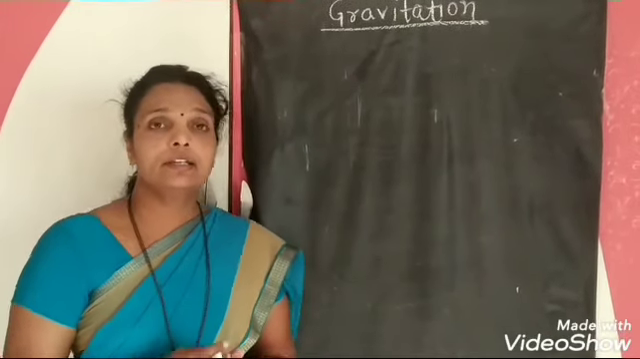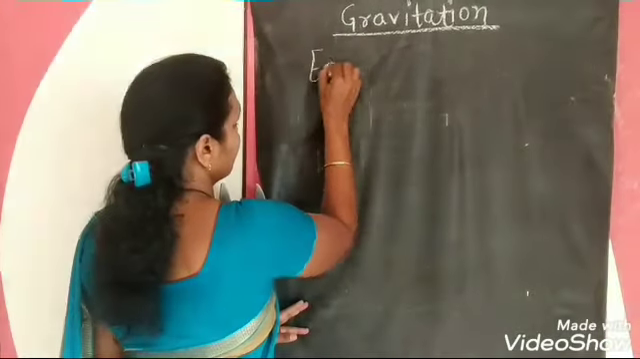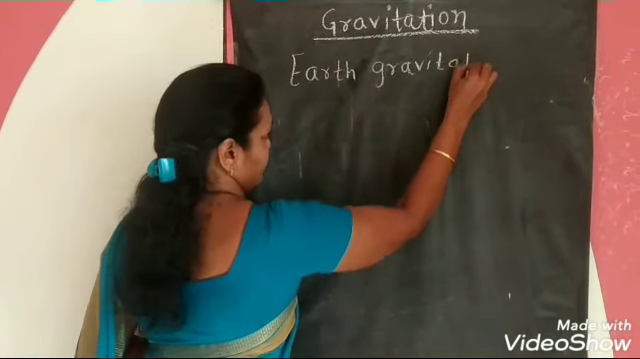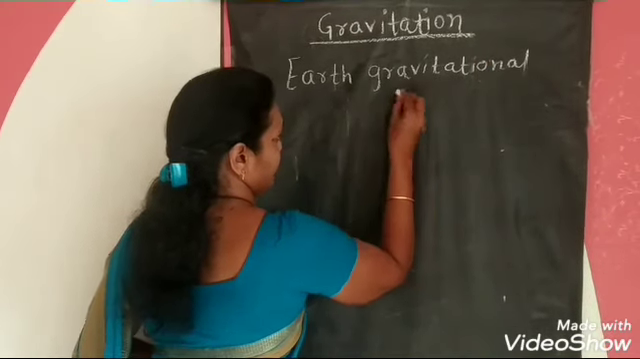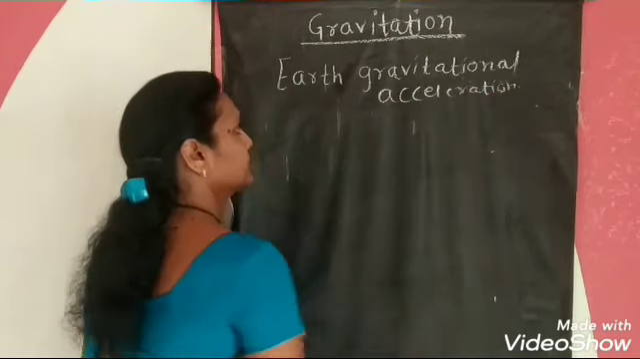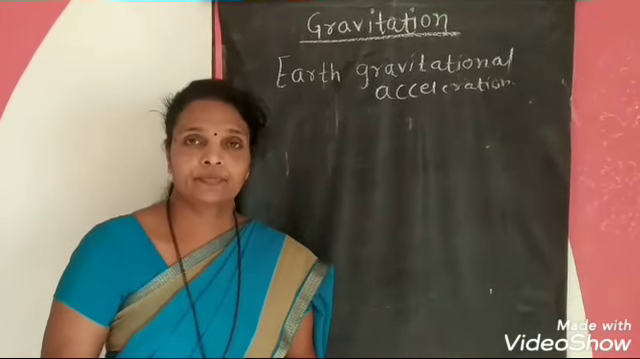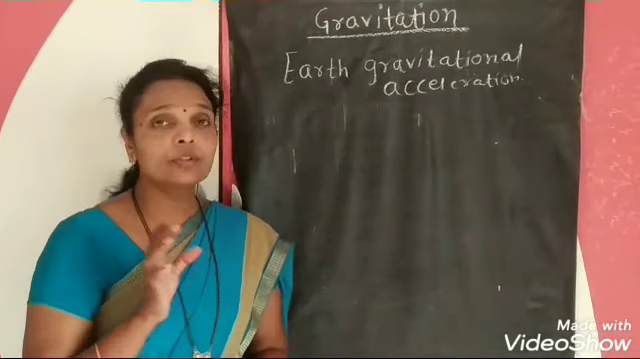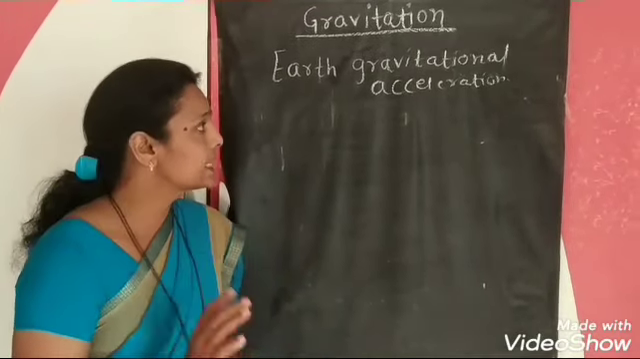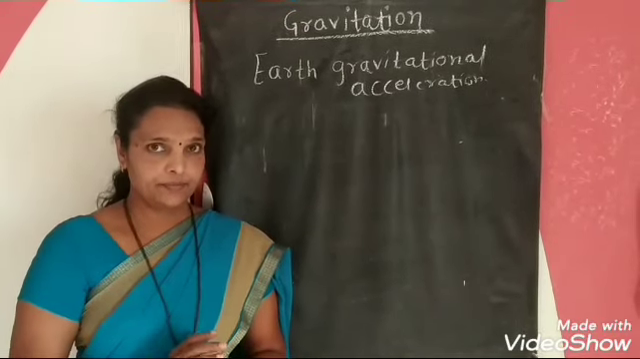Now the next point is Earth's gravitational acceleration. What is meant by Earth's gravitational acceleration? The gravitational force due to the Earth results in acceleration. It is called acceleration due to gravity.